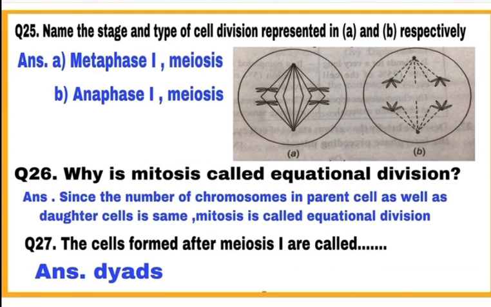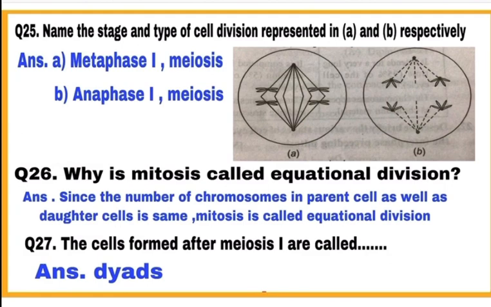Question 25. Name the stage and type of cell division represented in A and B respectively. Diagram A represents Metaphase I of Meiosis, as homologous chromosomes are attached at the center of the spindle fiber.